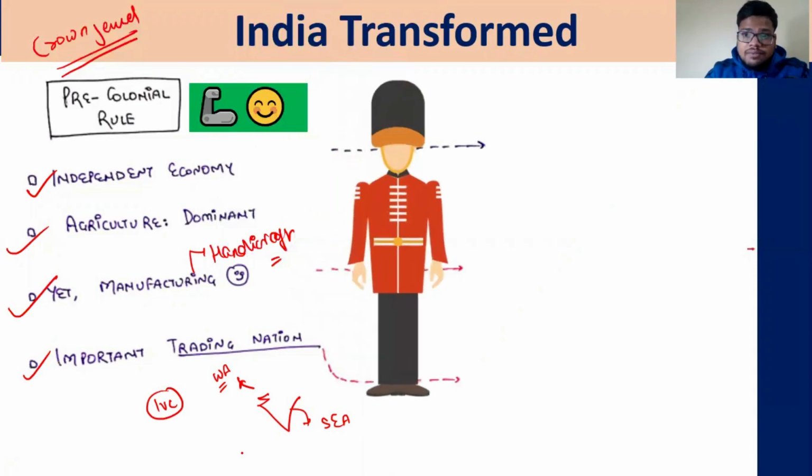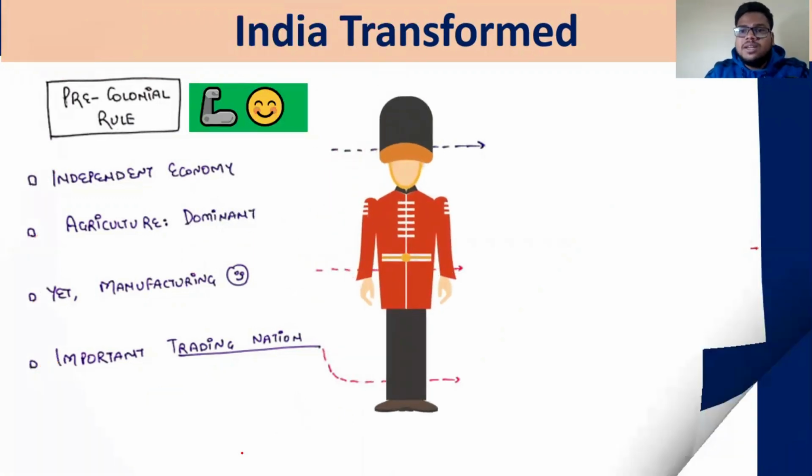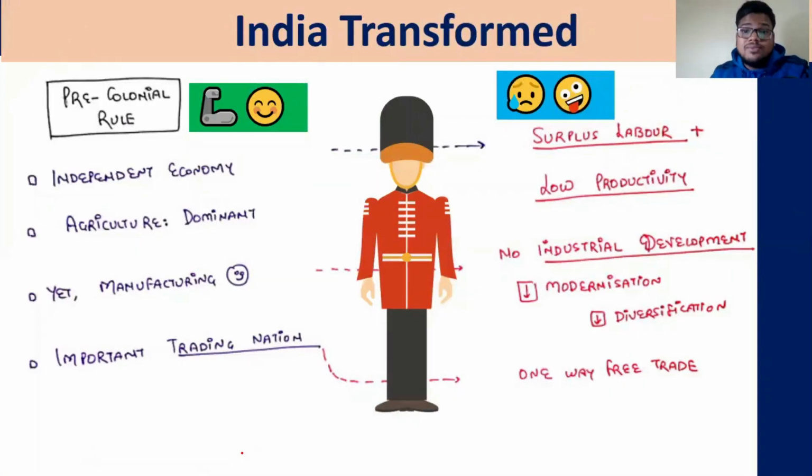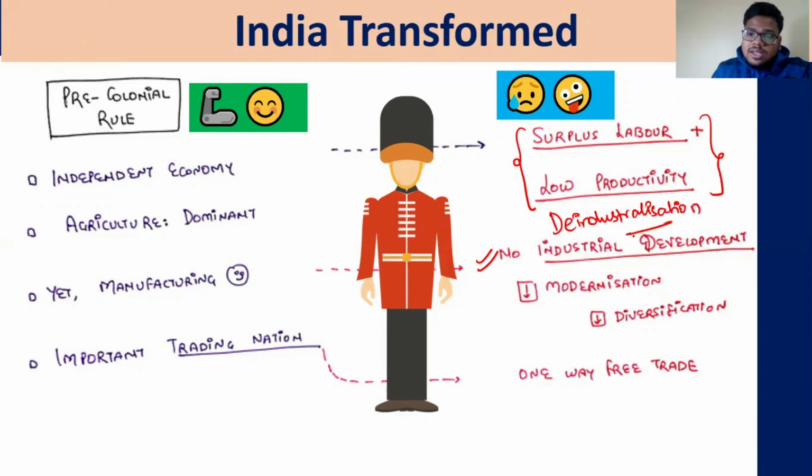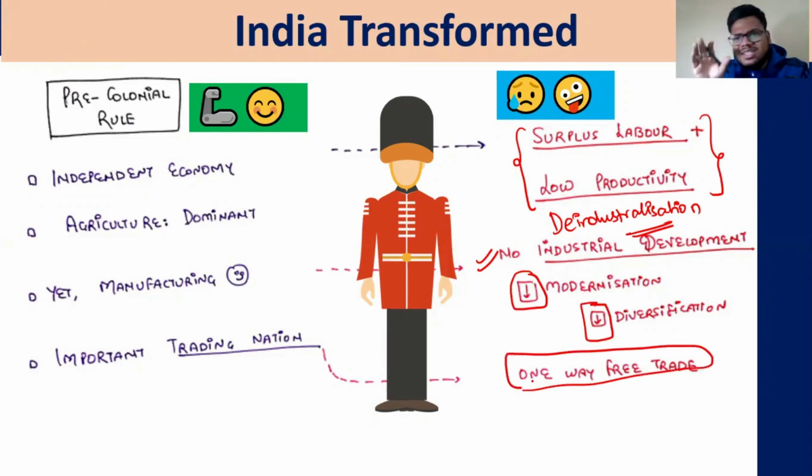Then the Britishers came and they transformed this India into an economy which later on became a surplus labor and very low productivity economy, which faced the phenomenon of deindustrialization, an economy which faced the increasing number of people in the agricultural sector, which saw little to no modernization, less diversification, and which saw a unilateral free trade. We'll discuss all these ideas in the next session.